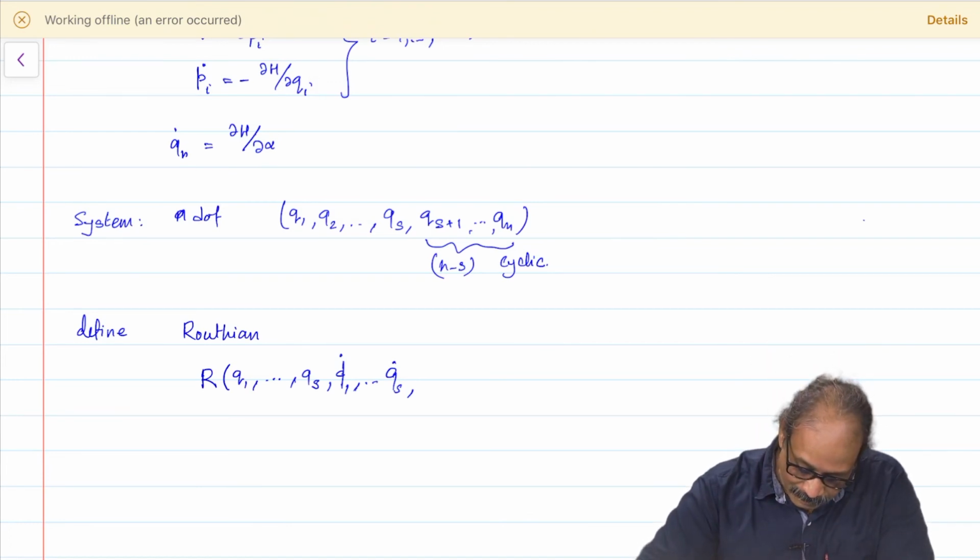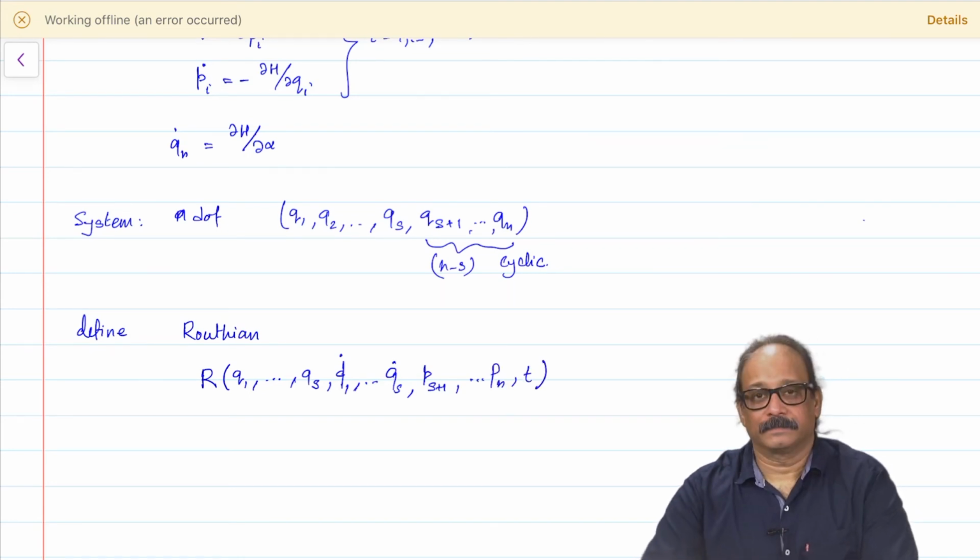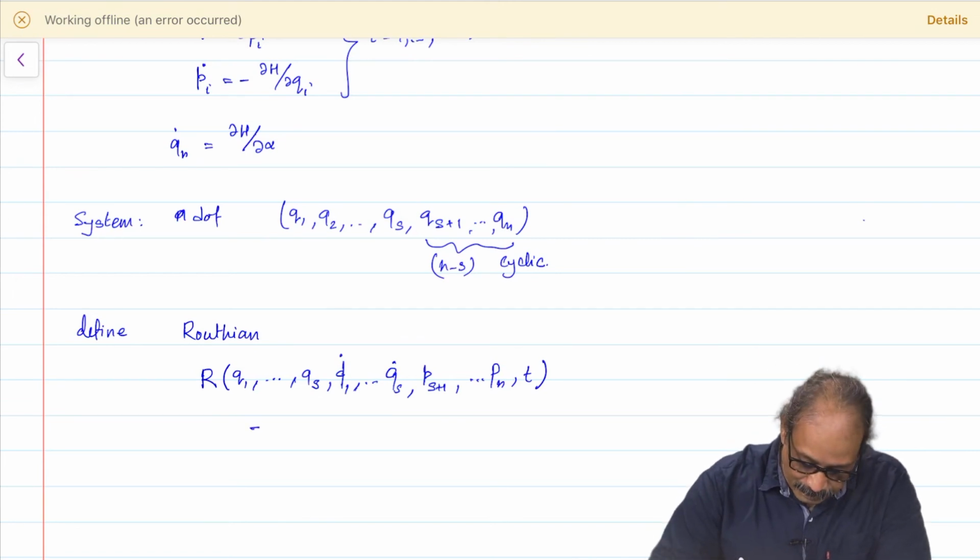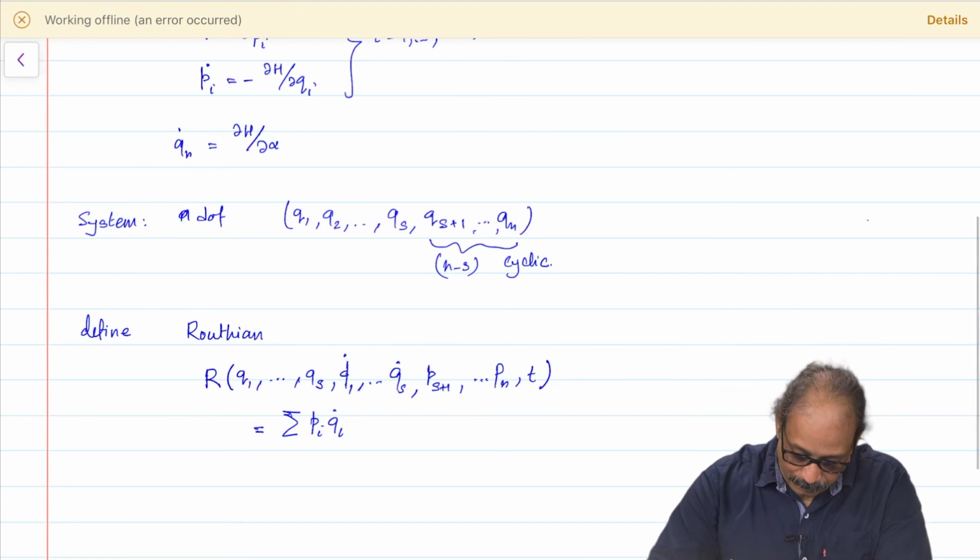So, the remaining ones will appear in the form of P s plus 1 all the way up to P n, and T, and we define this because we are taking the Legendre transform. This is the summation over i of P i q i dot minus the Lagrangian, but this summation over i goes from s plus 1 to n.